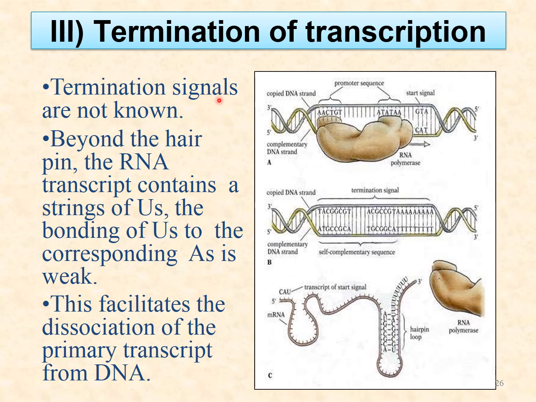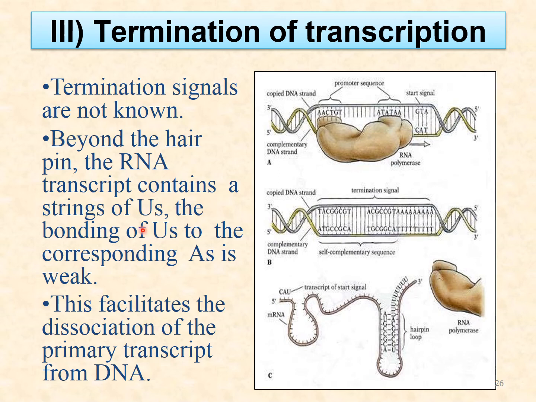And the termination signals: in prokaryotes we have seen that there are termination signals, that is Rho dependent and Rho independent, but in eukaryotes we don't know any signals yet. We can only say that there are some modifications taking place, depending on the RNA which is to be synthesized.